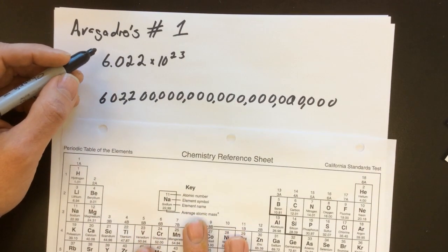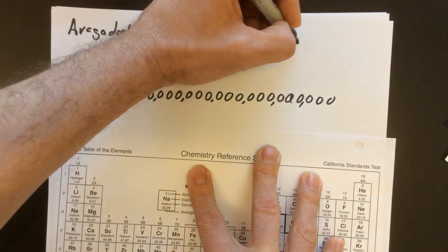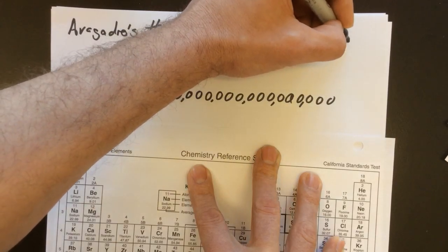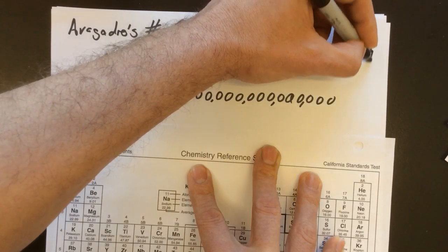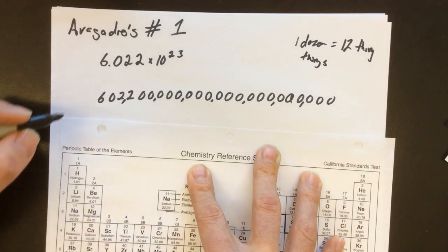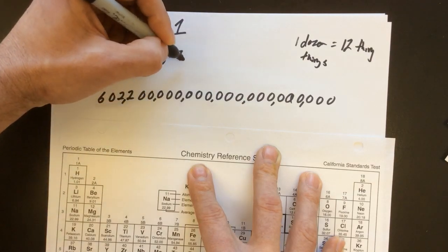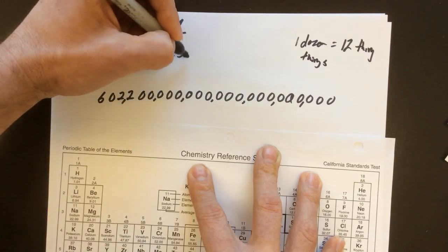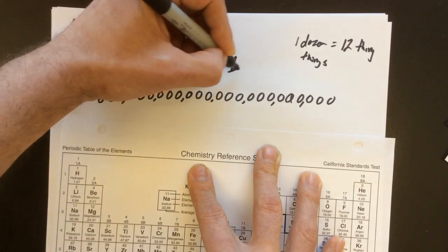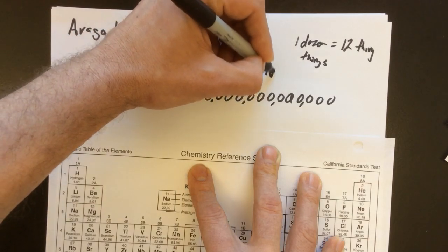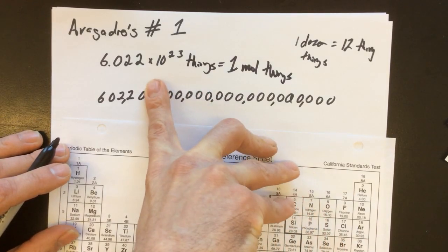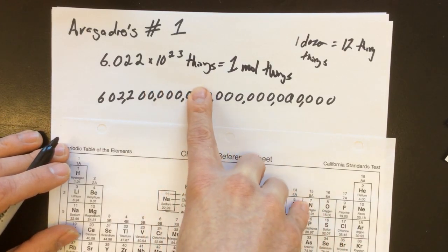Avogadro's number has units. It's like a dozen. You can say 1 dozen equals 12 things. I mean, you can even say a dozen things equals 12 things. And so 1 mole of things is this many things, and this many things is equal to 1 mole of things. And really the things here that we're going to use this number for are either atoms or molecules.